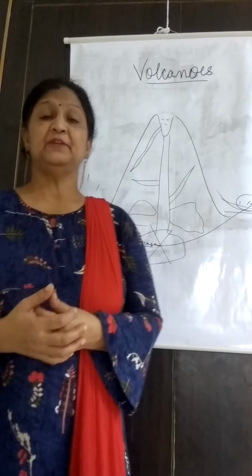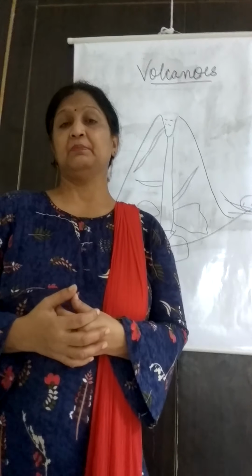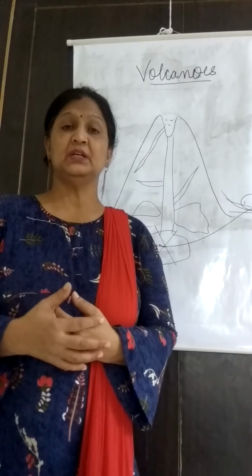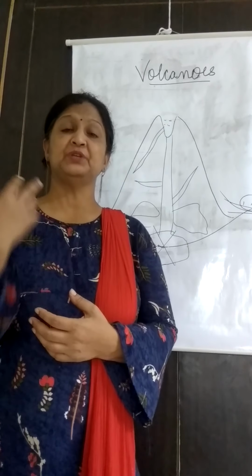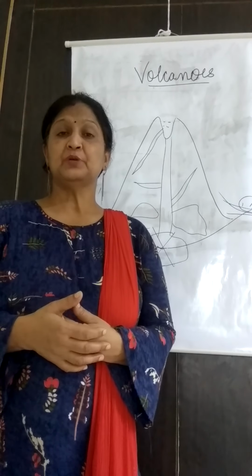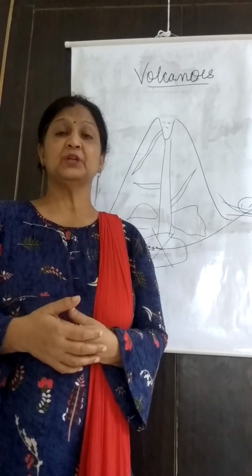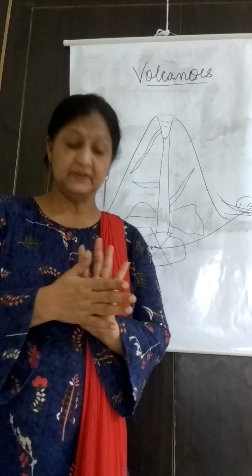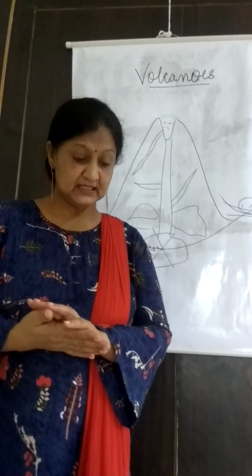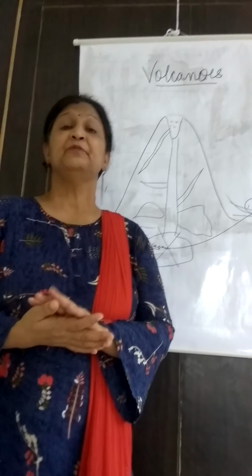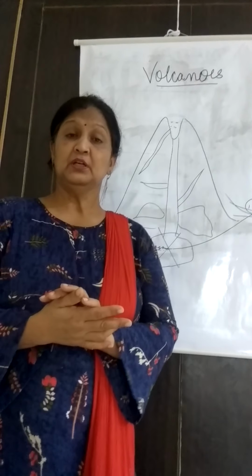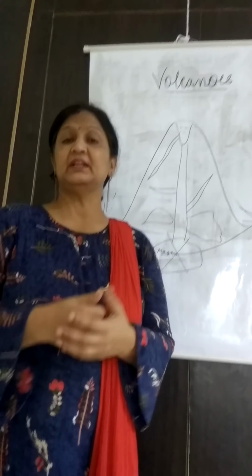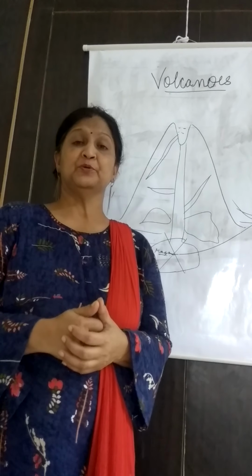One more harmful effect of volcanic eruption is the tsunami. Sometimes this volcanic activity occurs in the water, in the ocean. Big ocean waves originate, known as a tsunami. This tsunami is very dangerous in the coastal area, because when it meets the coastal area, all of a sudden the height of the waves increases. Sometimes it becomes 50 feet high sea waves, and all of a sudden the coastal region is submerged and flooded, and the life of that region is totally disturbed because of the tsunami.